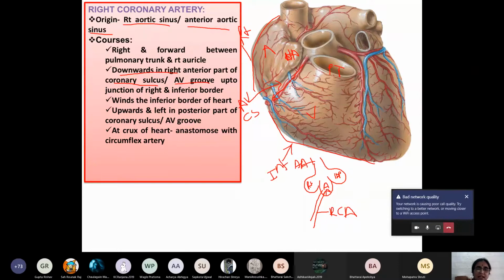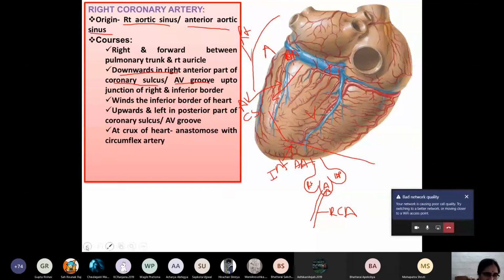Now here you can see it runs downward in the right anterior part of the atrioventricular groove or the coronary sulcus. At the junction of the right border and inferior border, you can see it winds round the inferior border of the heart.